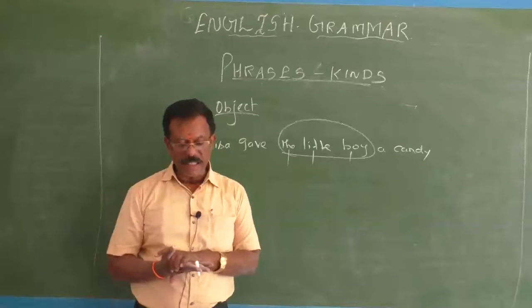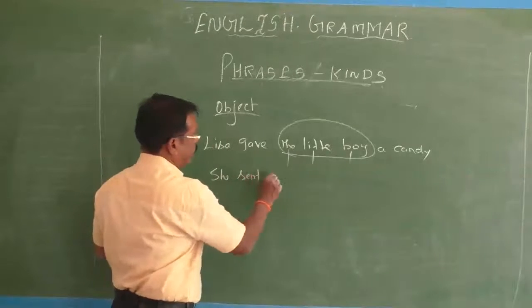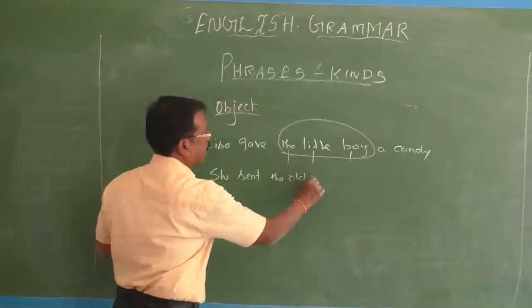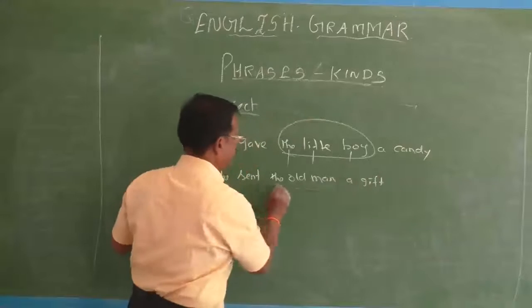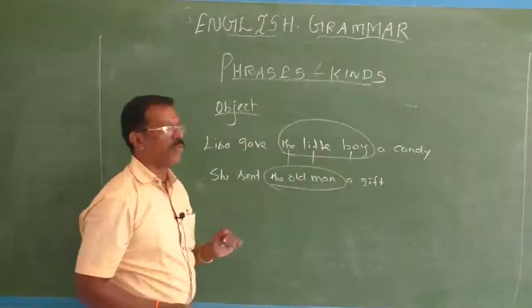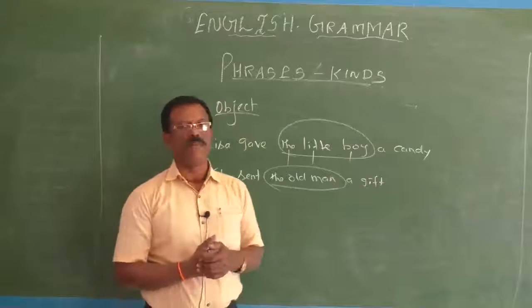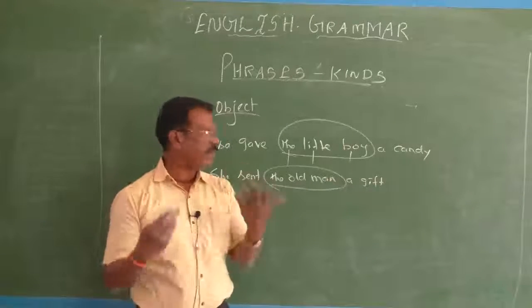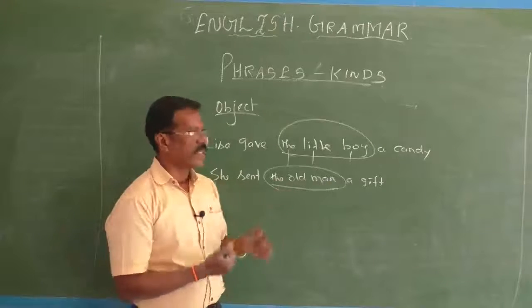One more example. She sent the old man a gift. Here, the old man, the entire group, is a noun phrase. This is an indirect object of the verb sent. She sent what? A gift. To whom? The old man. So it's used as an indirect object.